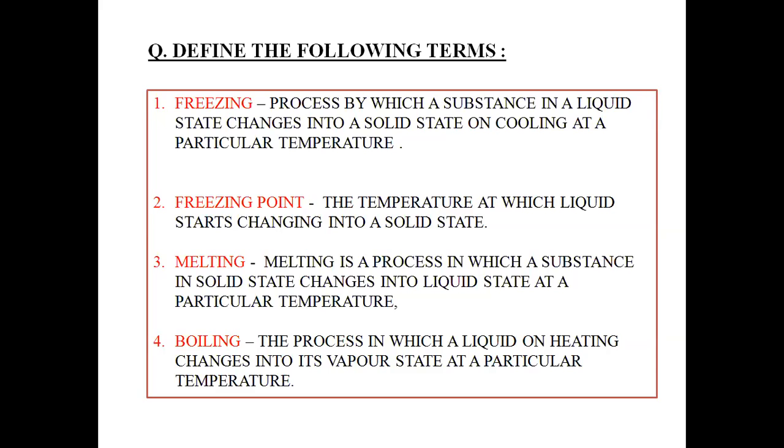Next is melting. Now, what is melting? Melting is a process in which a substance in solid state changes into liquid at a particular temperature.